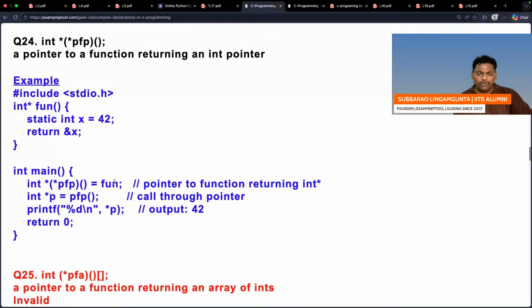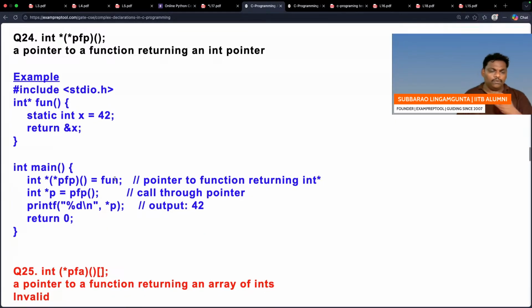Right now, can you go to question number 24? What is question number 24? PFP is a pointer pointing to a function which returns an integer pointer. I think it is normal. Say this one.